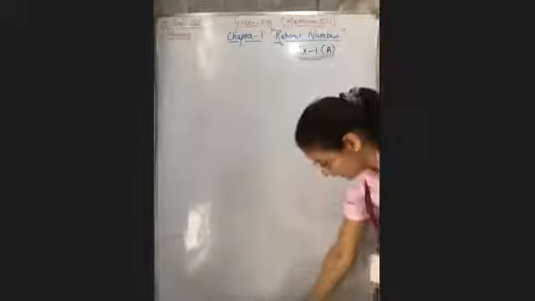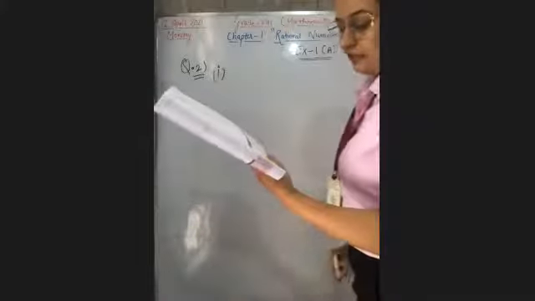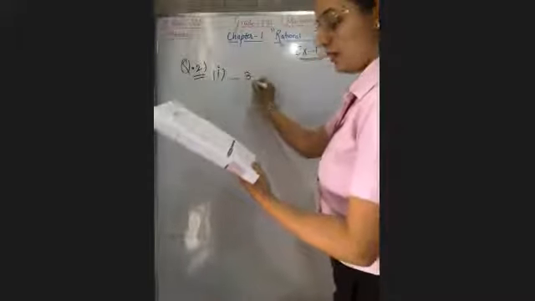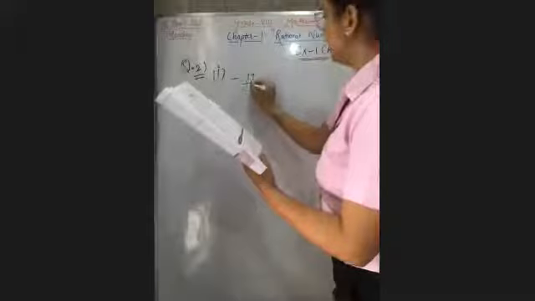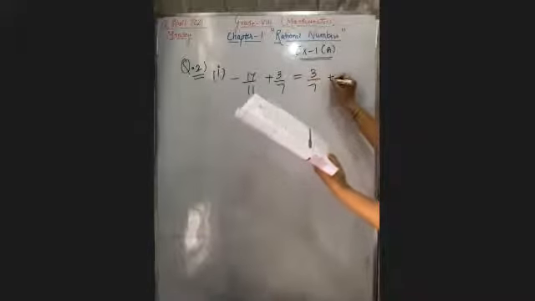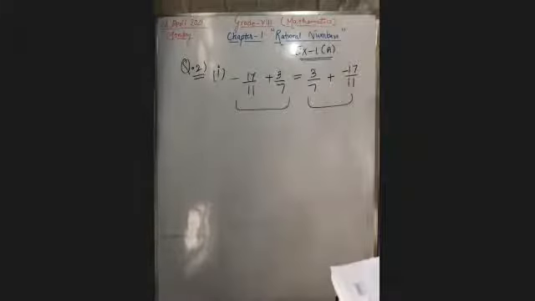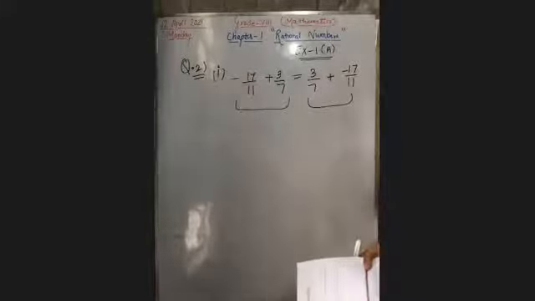Okay, so in this way, the first question you have done is based upon the same denominators. Now your second question is there, in which you have to verify the questions. I'm writing the first part here. I think it has two parts. Minus 17 upon 11 plus 3 upon 7 is equal to 3 upon 7 plus minus 17 upon 11. So you have to verify this question. This is the last question we are doing in the class today.